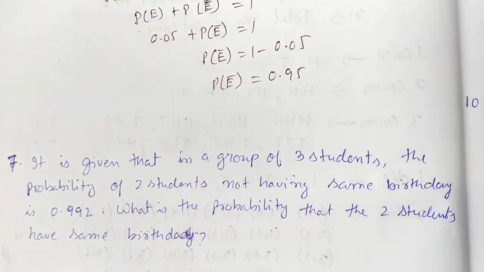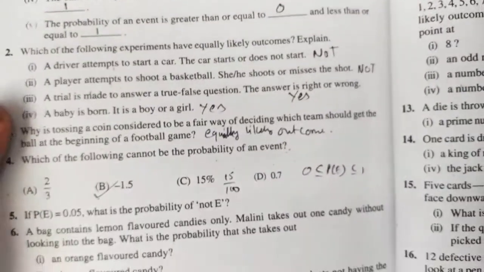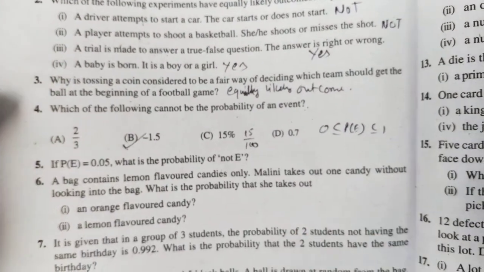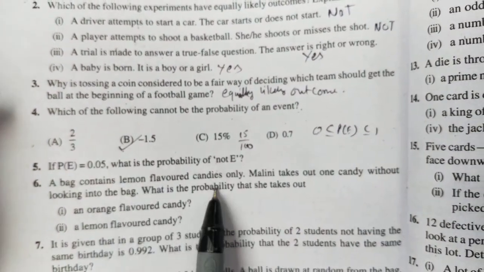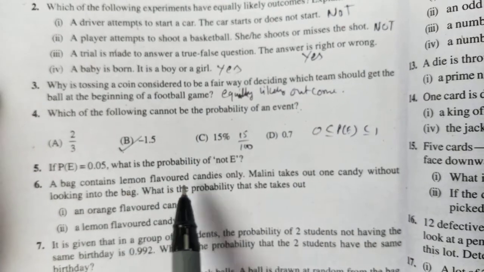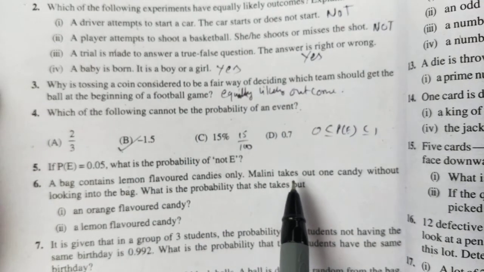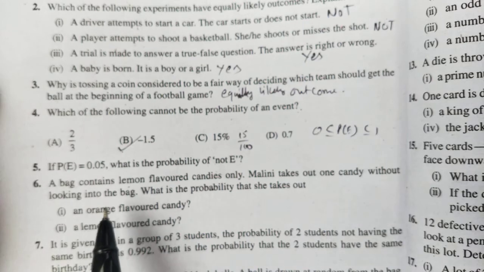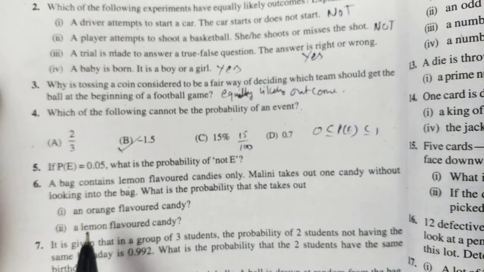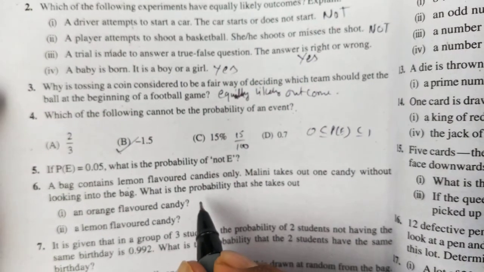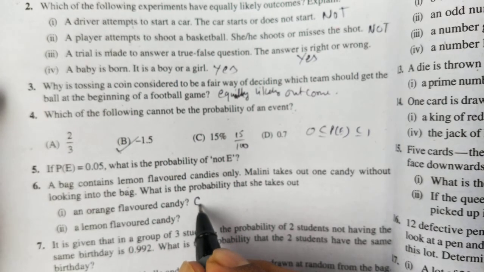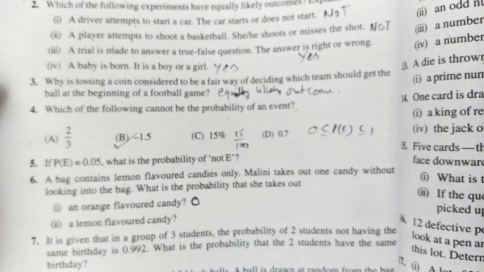Question number 6 will also be in the textbook. A bag contains lemon flavored candies only. Malini takes out one candy without looking into the bag. What is the probability that she takes out an orange flavor candy? There is no orange flavor candy, so it's an impossible event. The probability will be 0.